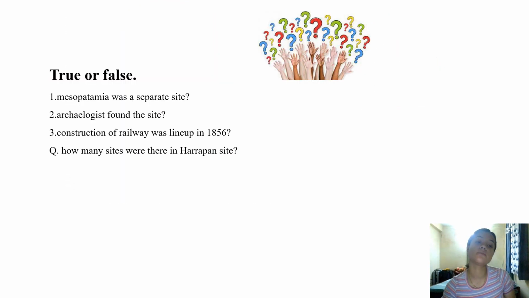So true and false: Mesopotamia was a separate site. Archaeologists found the site. Construction of the railway was carried out in 1856. How many sites were there in the Harappan civilization? This is the question that you need to answer. Pause the video and write the answers in your notebook so that you will be clear on the topic that we studied before starting the next topic, right?